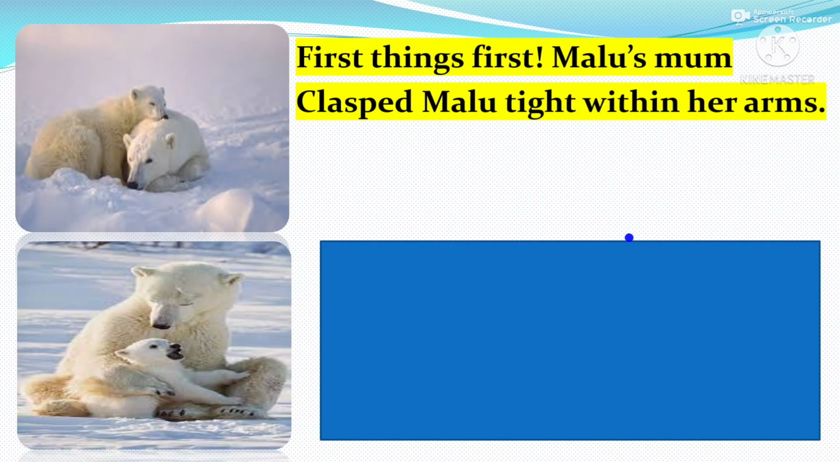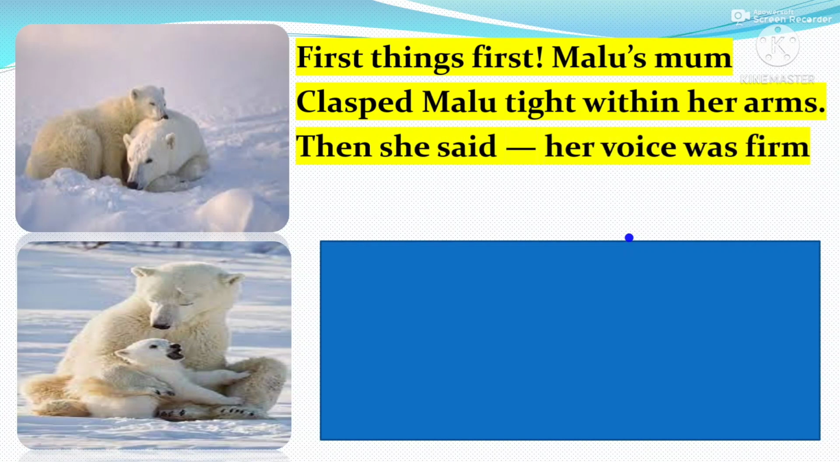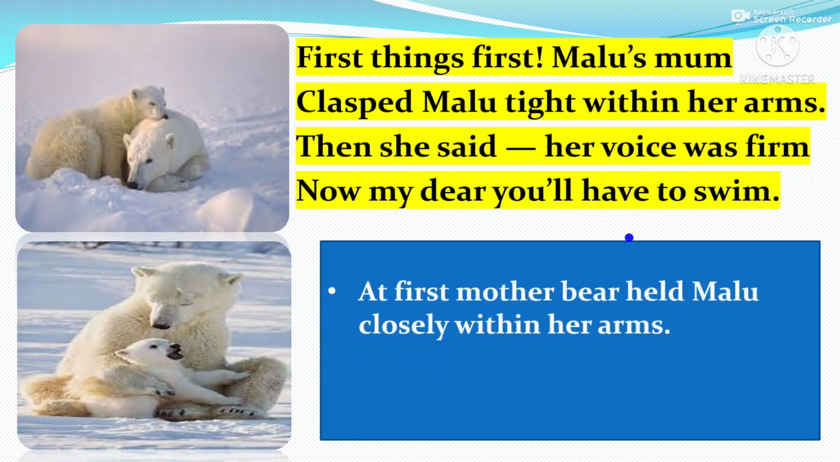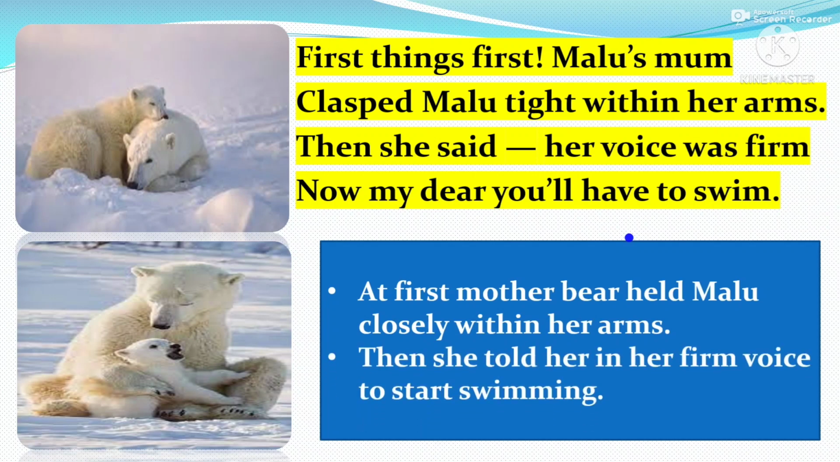First things first, Malu's mom clasped Malu tight within her arms. Then she said, her voice was firm, now, my dear, you will have to swim. At first, Mother Bear held Malu closely within her arms. Then she told her in her firm voice to start swimming.